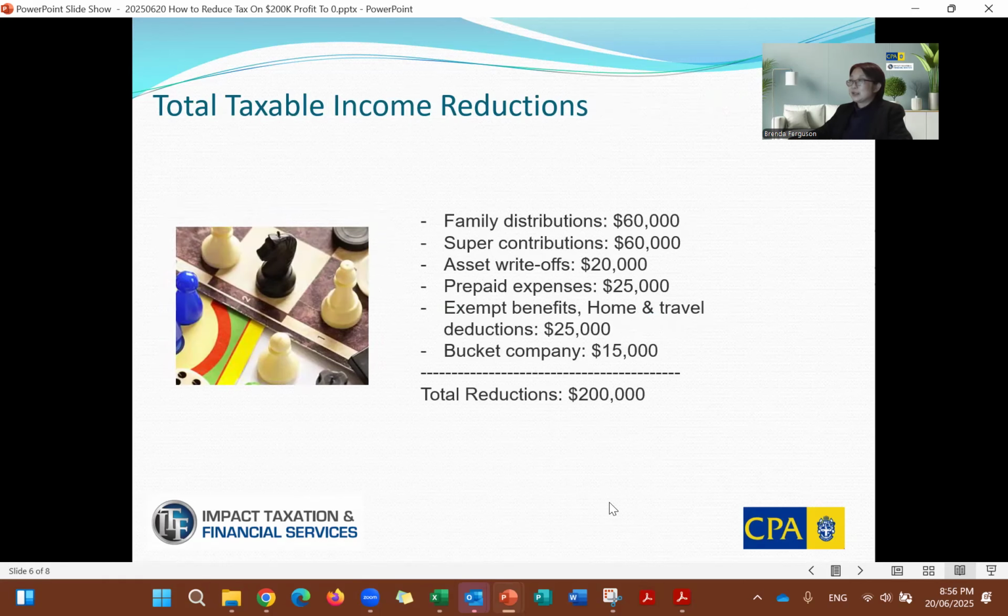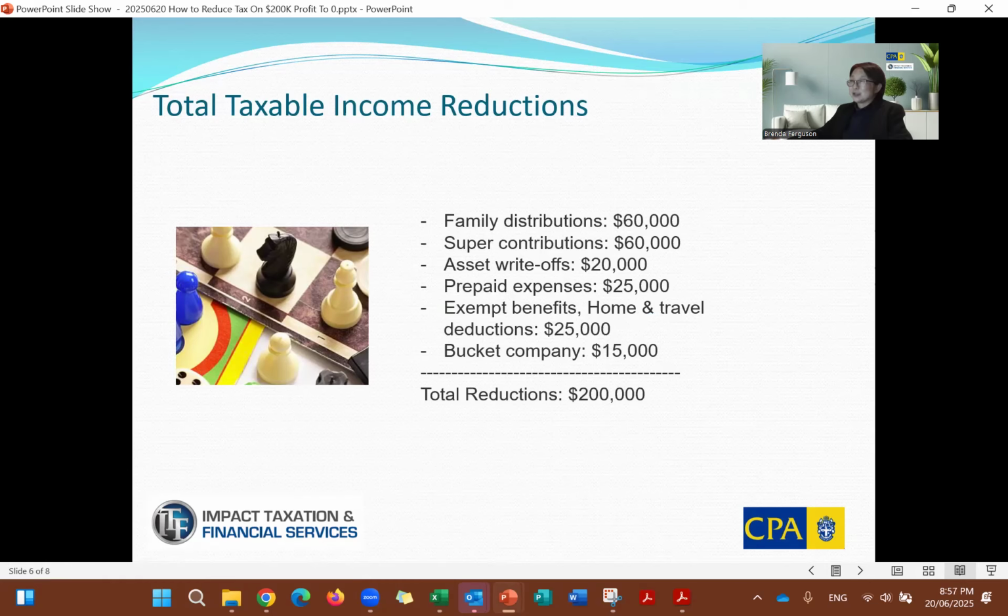All right. Now let's have a look at the total, the combined position. Family distribution 60K, super contribution 60K. Both of them are zero tax. Asset write-off, deduction right away. Prepaid expenses, basically we're getting the deduction earlier than next year. Exempt benefits, home and travel deductions, 25K. Bucket company distribution, the $4,500: even though the tax needs to be paid, it's actually a deferred tax saving.